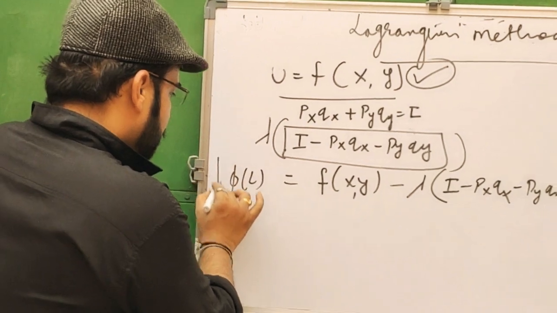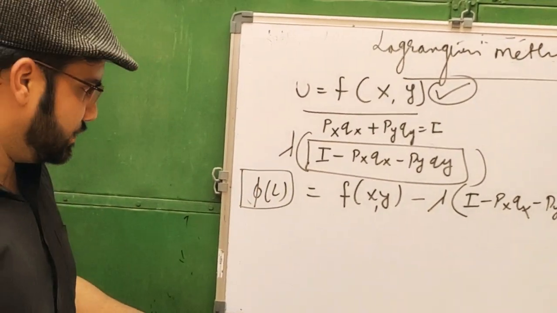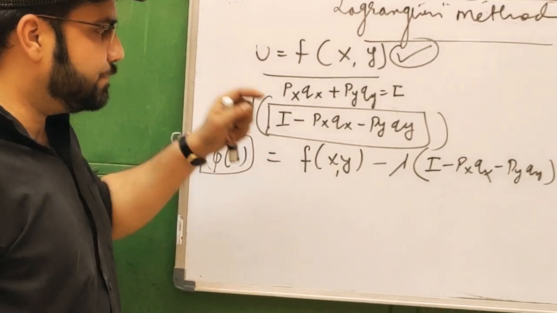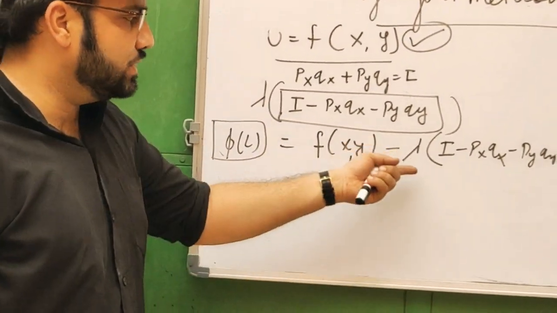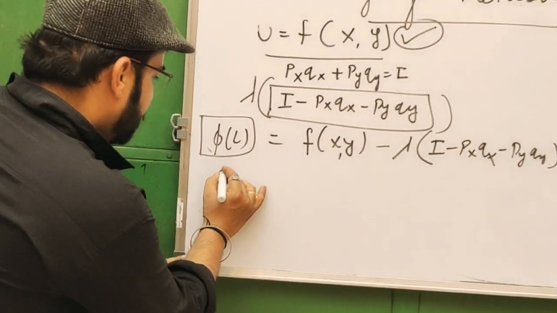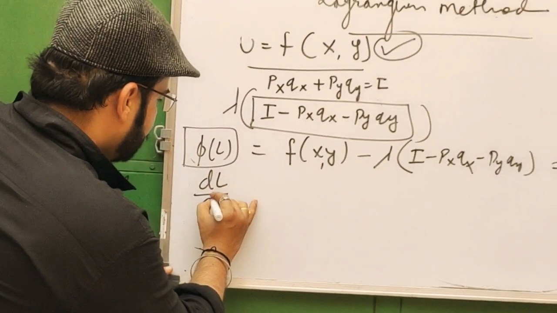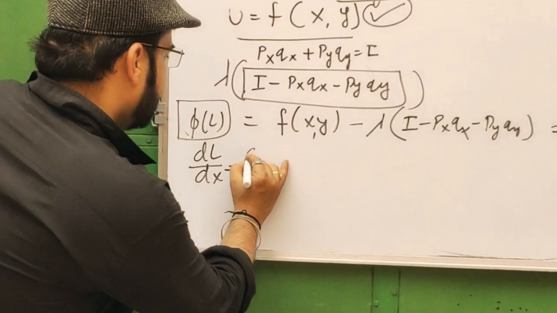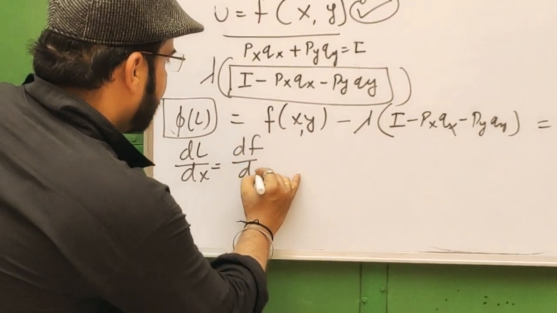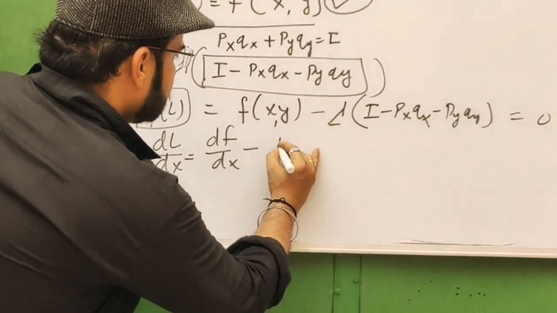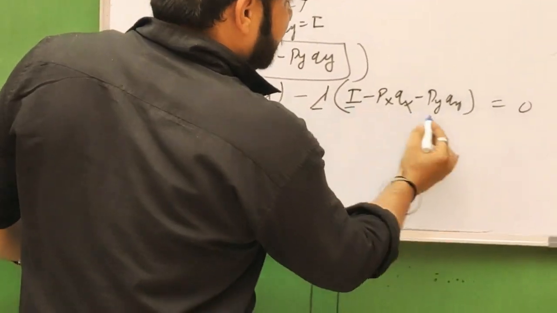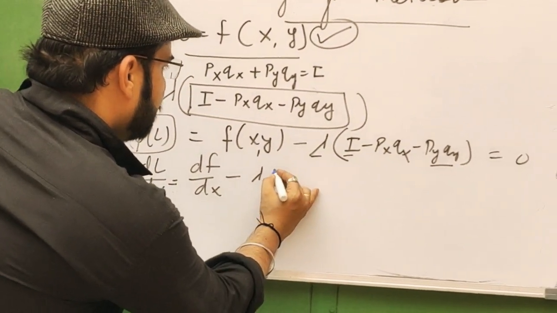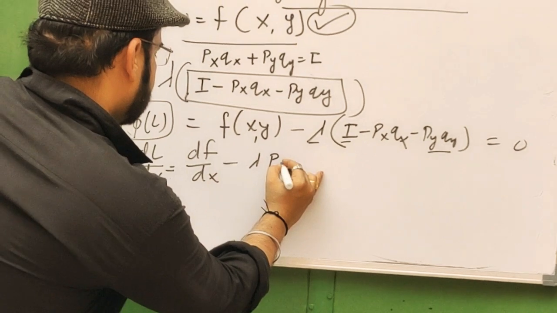Then take partial derivatives one by one with respect to x, with respect to y, and with respect to lambda. First, the differential of L with respect to x is equal to the differential of f with respect to x minus lambda, and the constant factor remains 0, and here it is only Px.